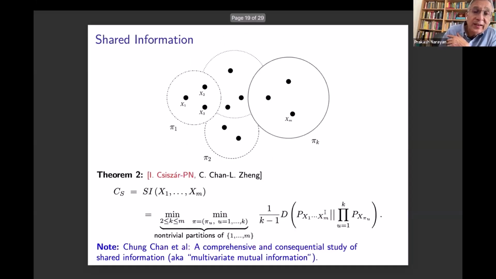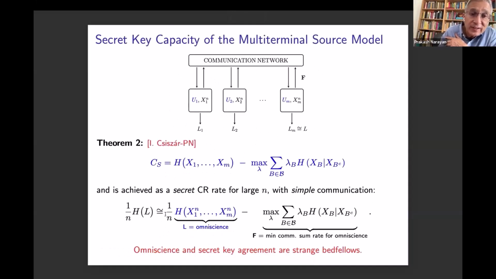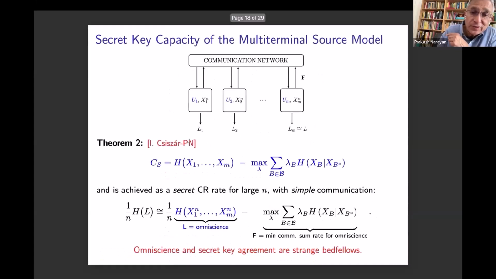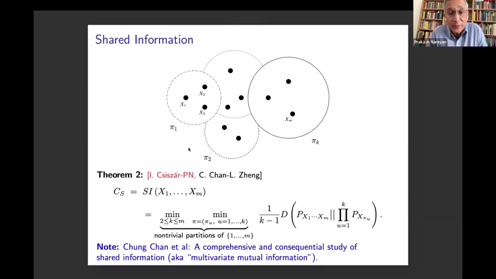The answer is yes. The concept is called shared information. In other words, this right-hand side here can be written as a Kullback-Leibler divergence. And it has the name shared information because, you recall, when you have two terminals, this expression is equal to the mutual information between x1 and x2. So this is for two random variables, x1 and x2. A natural question is, if you have m random variables, what is the counterpart? It's called shared information. Shared information, as it turns out, is a potential measure of mutual dependence among an arbitrary number of discrete random variables.